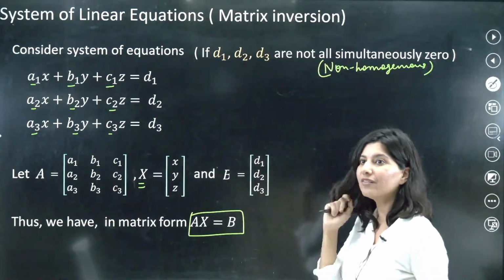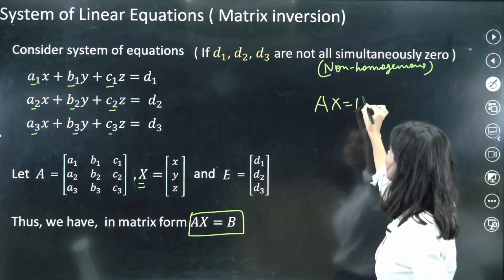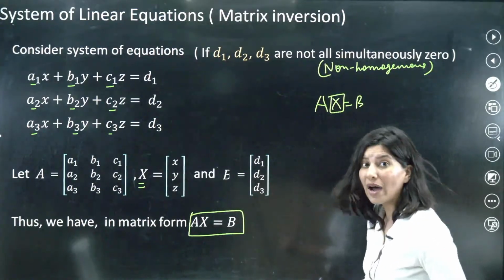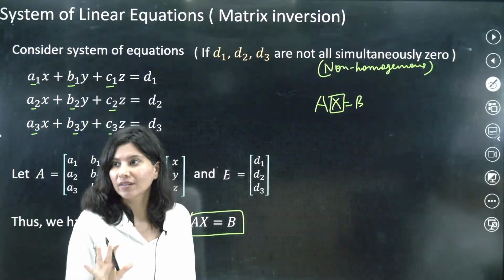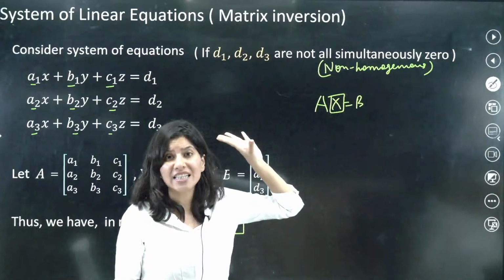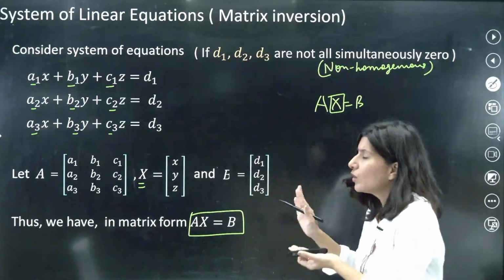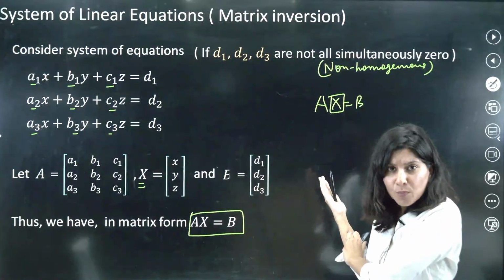Now we have to solve this matrix. Now if I tell you that AX equals B, and X is your unknown, you have to calculate X. How will you do that? I need the value of the capital X matrix. What will you do? Ma'am, it is very easy. You take inverse on both sides.